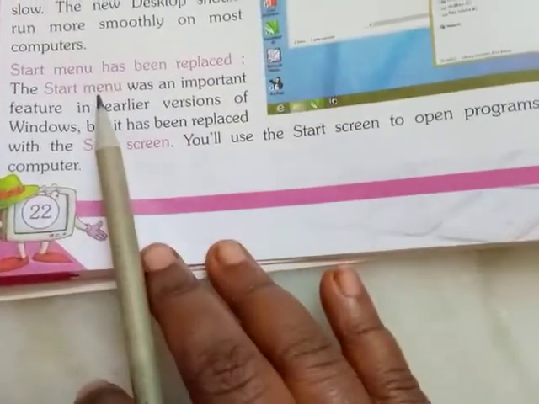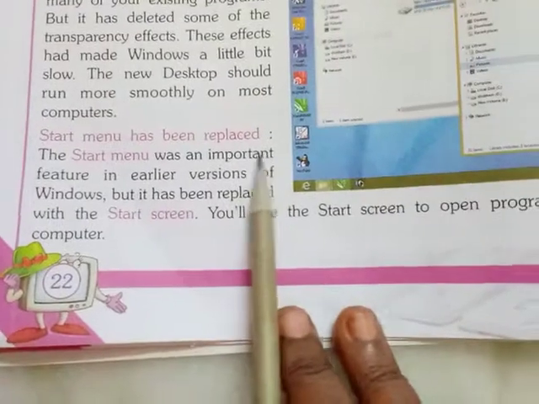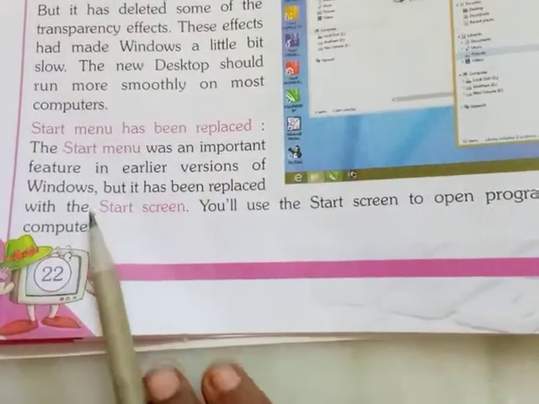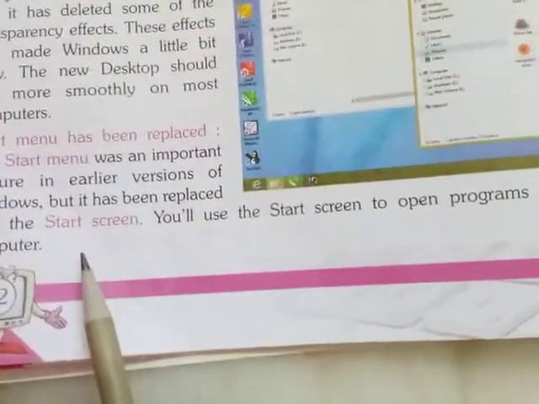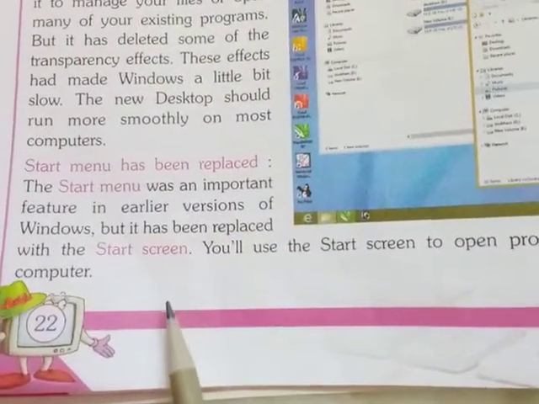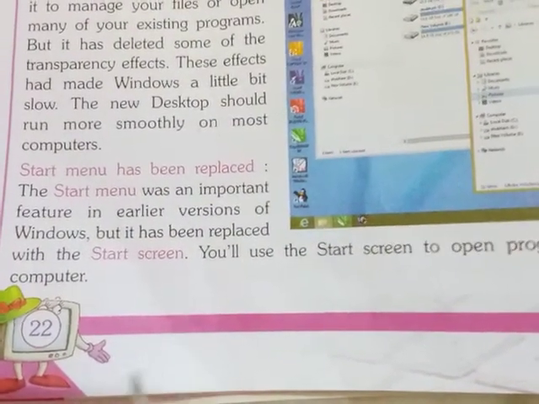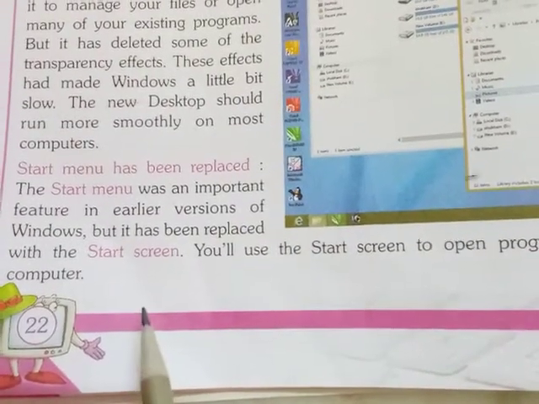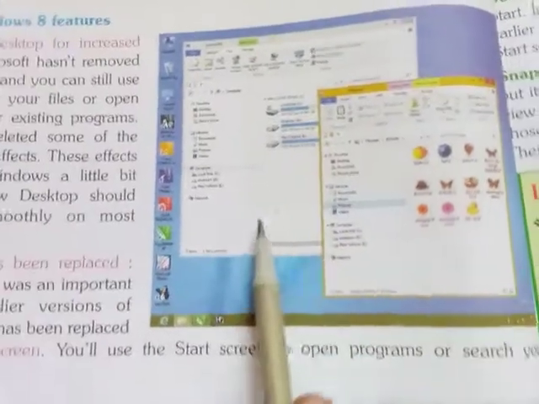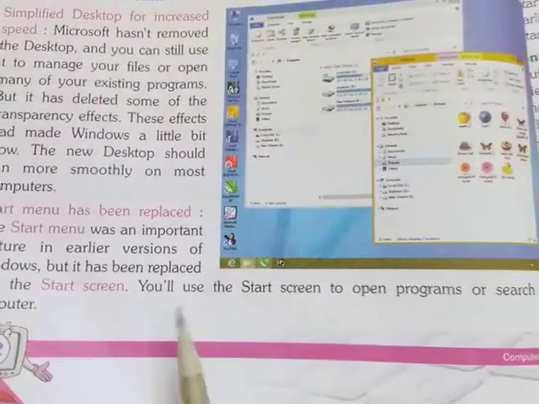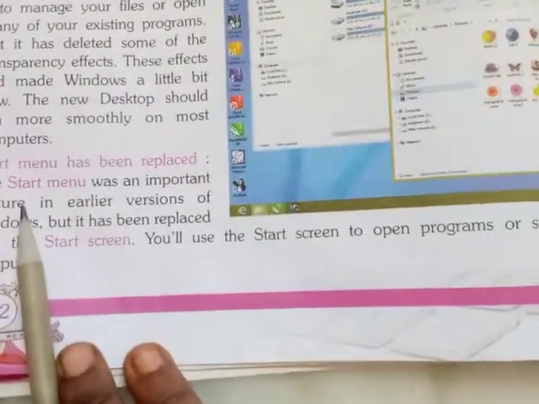Next, see, the start menu has been replaced. In Windows 8, there is no start menu, but it has a start screen. Actually, we have a start menu: if you click on the start button, the start menu will appear. But if you observe Windows 8, we see the start screen directly, no start menu. So how will we start?